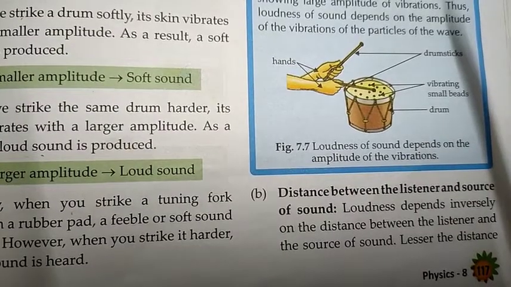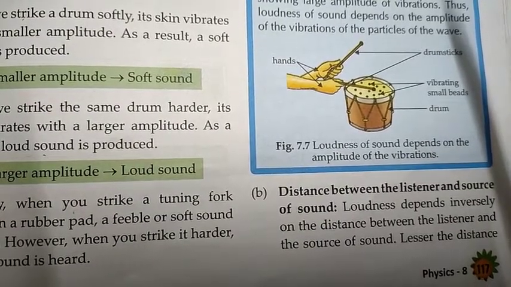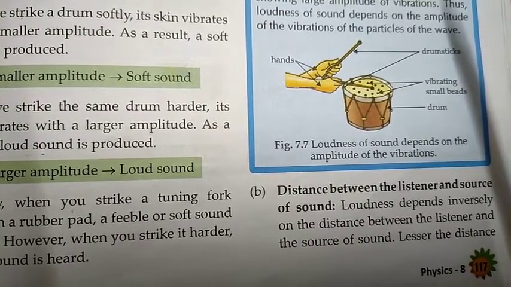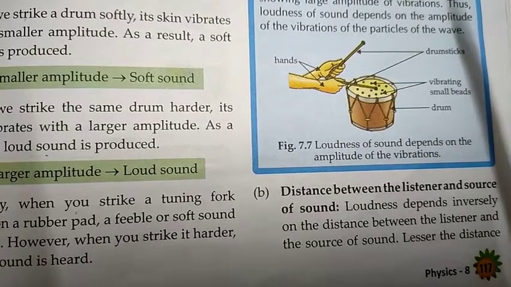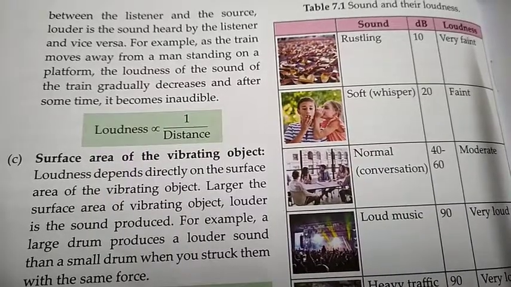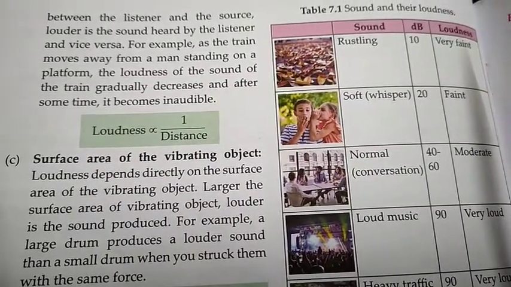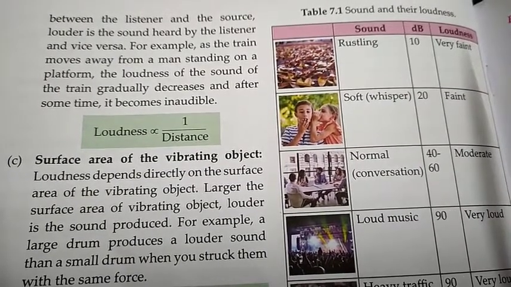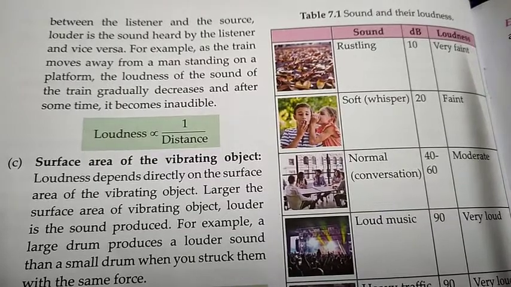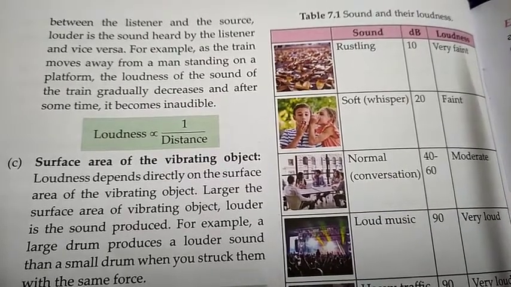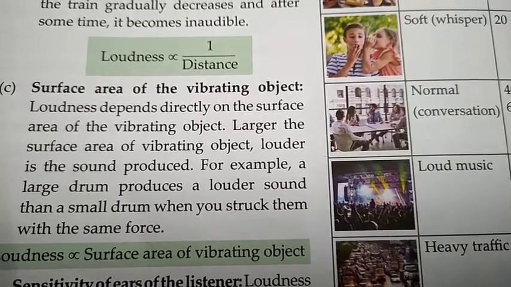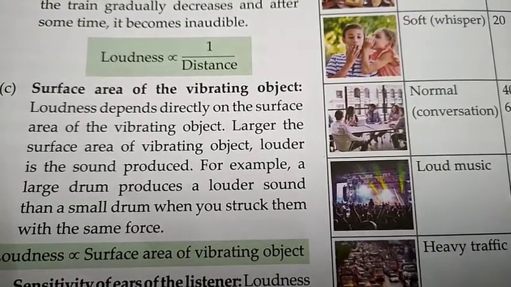Number 2 is distance between the listener and source of sound. So loudness depends inversely on the distance between the listener and the source of sound. The lesser the distance between the listener and the source, the louder is the sound heard by the listener, and the greater the distance between the listener and the source of sound, the lower is the sound heard. So loudness is proportional to 1 upon distance, or loudness is inversely proportional to distance.